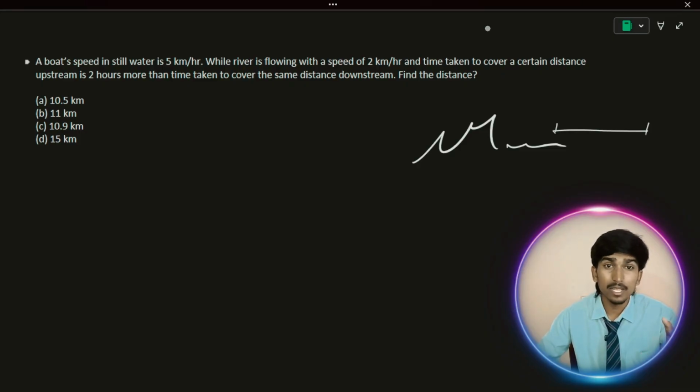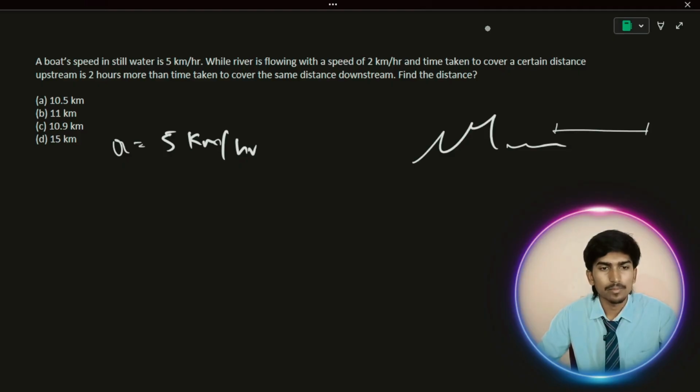Speed of a boat. They have given that the boat speed in still water is 5 kilometers per hour, so the boat speed a is equal to 5 kilometers per hour. While the river is flowing with a speed of 2 kilometers per hour. River means the speed of the water, that is b equals 2 kilometers per hour. And time taken to cover a certain distance upstream is 2 hours more than the time taken to cover the same distance downstream. Understand the problem clearly.